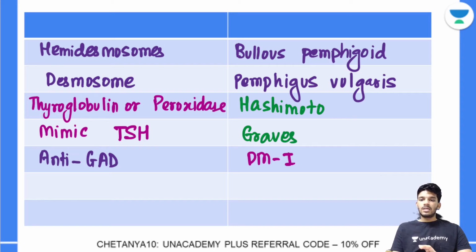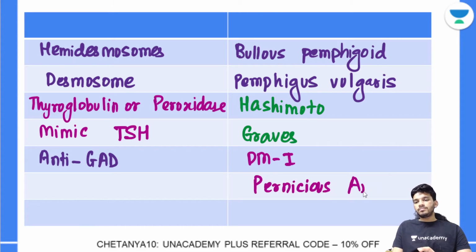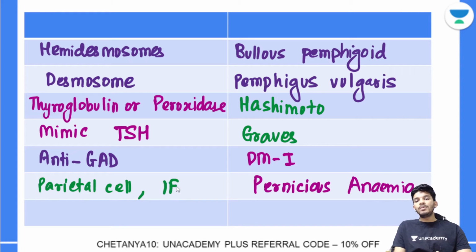Now, the second one is pernicious anemia. That's also related to what you have studied in your general physiology. Pernicious anemia is related to vitamin B12 deficiency. For absorption of vitamin B12, a very important factor is the intrinsic factor, which is secreted by the parietal cells. So if you have antibodies against the parietal cell or against the intrinsic factor, in both cases you are liable to have pernicious anemia.